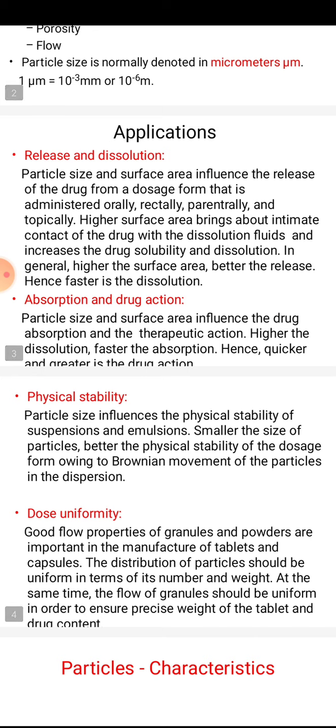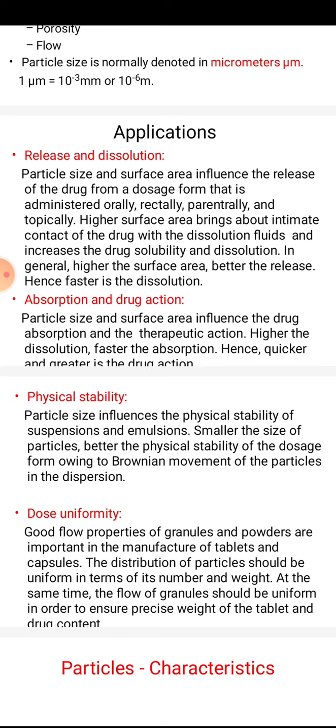Now, what are the applications of it? As you know, the particle size and the surface area influence the release of the drug. The smaller the particle size, the greater the dissolution, and the more will be the effect of the drug. The surface area of the particle also affects the dissolution rate.